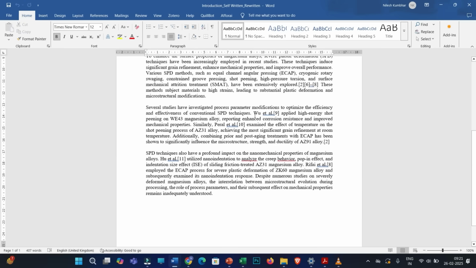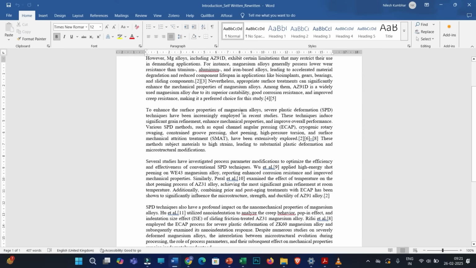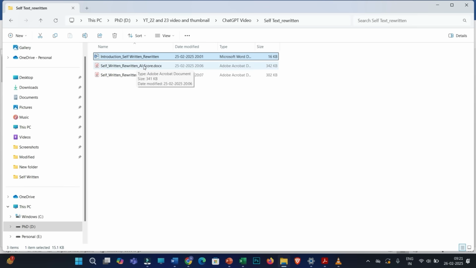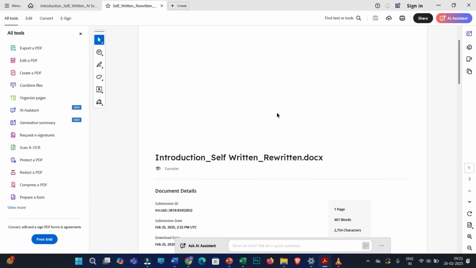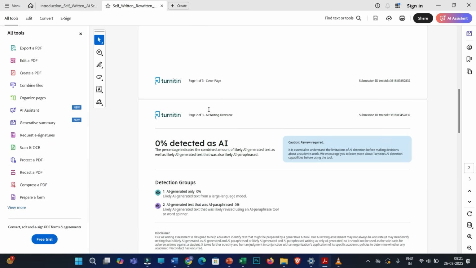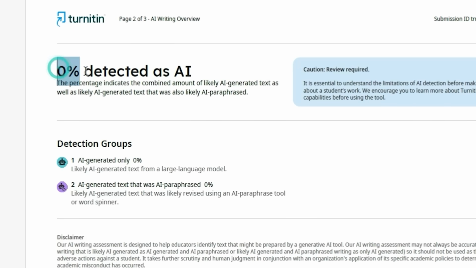Now I have checked this document in Turnitin. So you can see this is the AI score report for this modified document, and the AI score percentage is coming out at 0%. If you are doing so, then definitely you will strengthen your research document, and it is completely ethical. There is nothing wrong in it. Otherwise, we know that if we opt for professional editing services, then we need to pay a very high amount even for a single document.